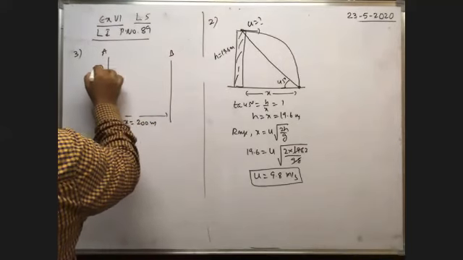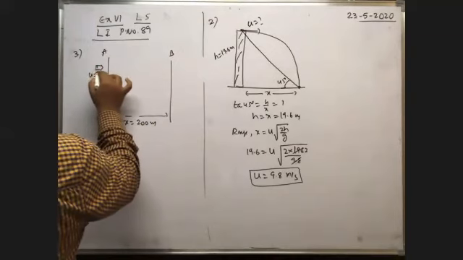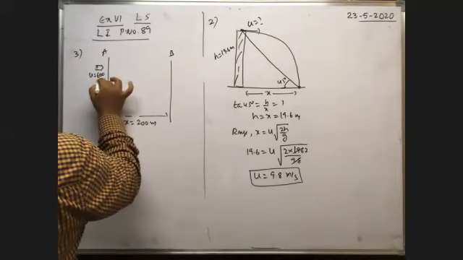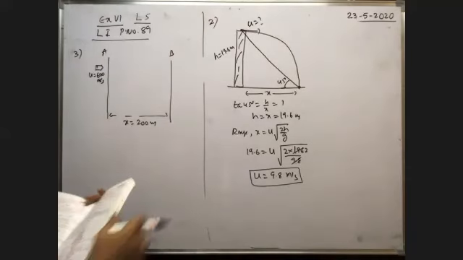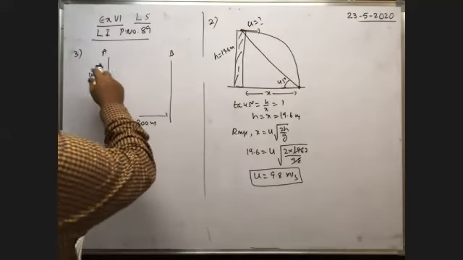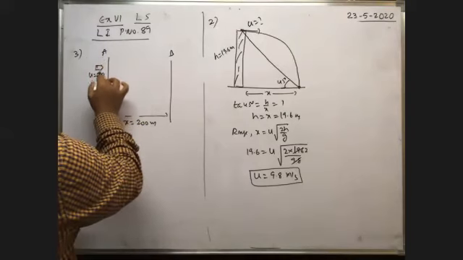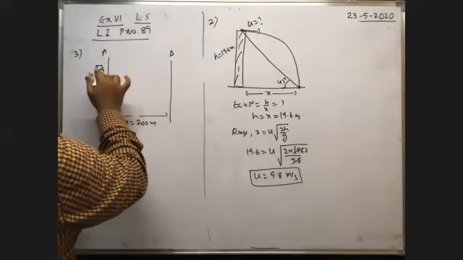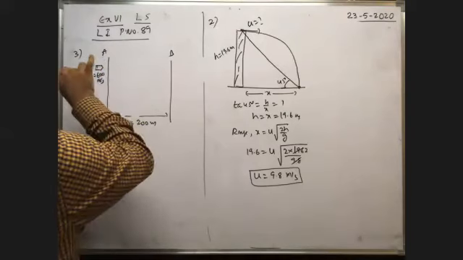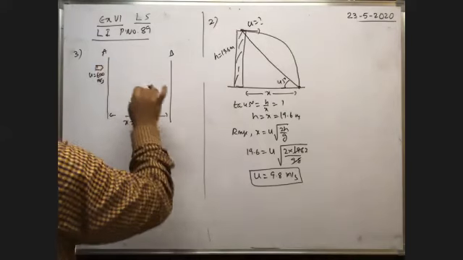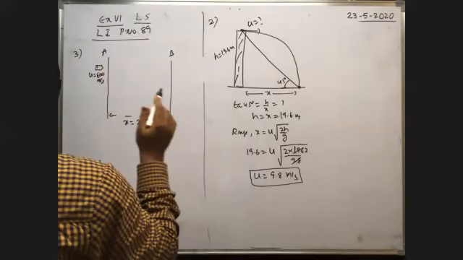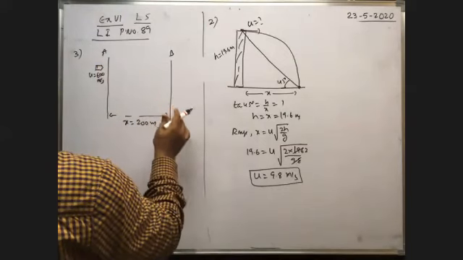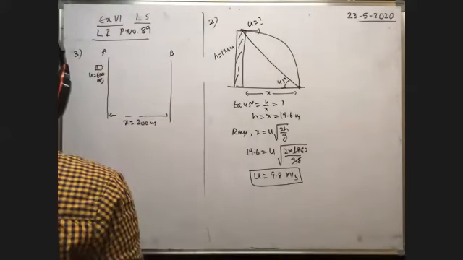Already I said the concept for this. Here there are two wooden screens separated by a distance of 200 meter. A bullet traveling horizontally at a speed of 600 meter per second hits screen A, penetrates through it, and finally emerges out from B, making a hole in A and B. If the resistance of the air and wood are negligible, find the difference in heights of the holes in A and B.